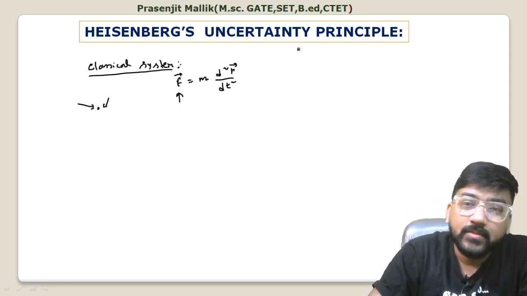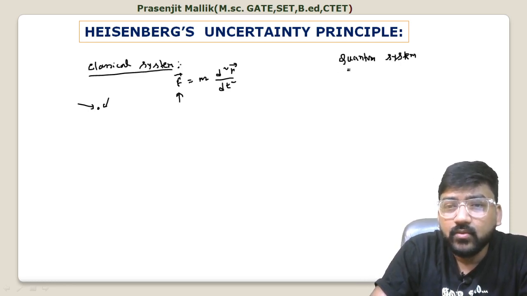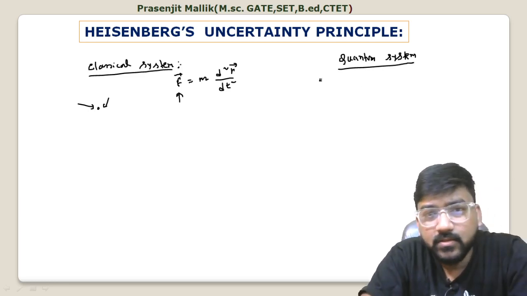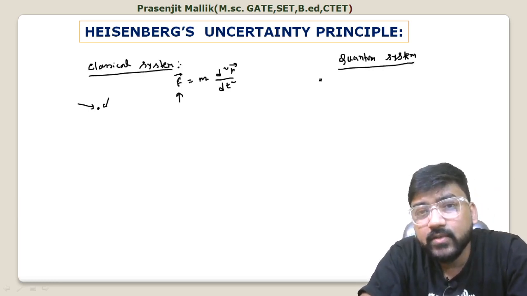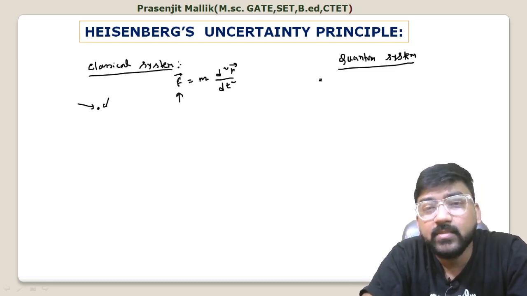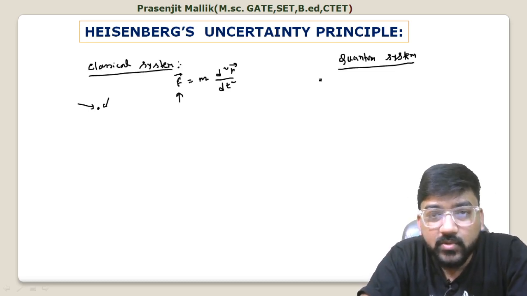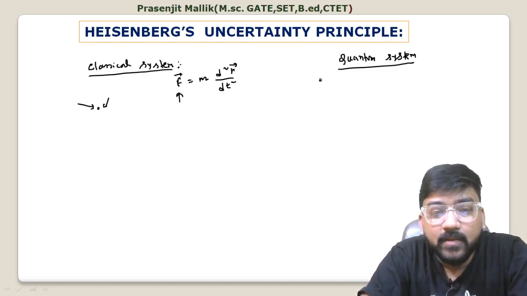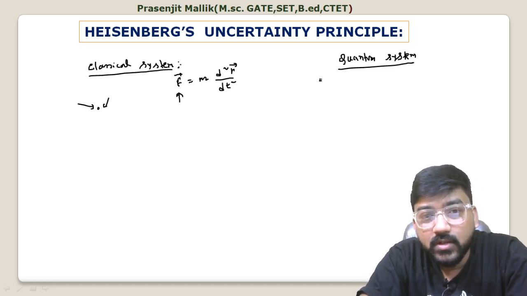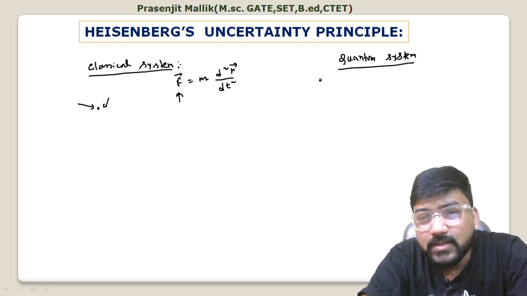But what is happening in a quantum system? If you talk about a quantum system, what is happening over here? In a quantum system, you cannot predict its actual state, its actual position and velocity, the initial position and velocity, or at any time. You cannot predict its physical attributes, the dynamical variables, as we predicted in the classical system. But here we cannot find them. So quantum mechanics is completely indeterministic.